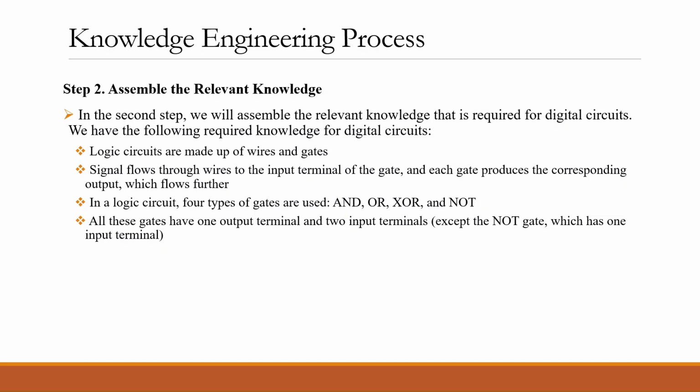The second step, assemble the relevant knowledge. In the second step, we will assemble the relevant knowledge that is required for digital circuits. We have the following required knowledge for digital circuits. Logic circuits are made up of wires and gates. The signal flows through wires to the input terminal of the gate, and each gate produces the corresponding output, which flows further. In a logical circuit, four types of gates are used. We use gates of type AND, OR, exclusive OR, and NOT. All these gates have one output terminal and two input terminals, with the exception of the NOT gate, which, as we know, has only one input terminal.